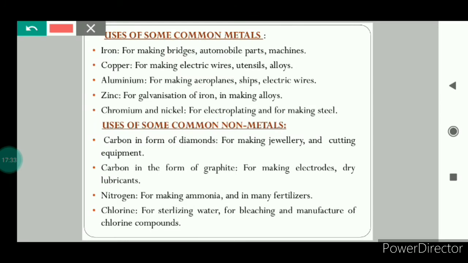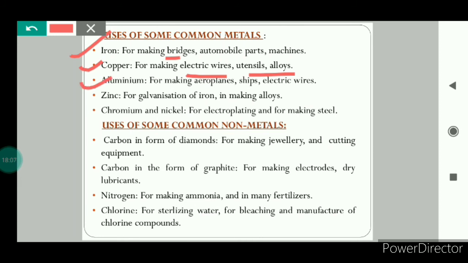Now lastly, we will see the uses of some common metals. As in the beginning, we discussed that metals are very useful for us in our day-to-day life. So let's see some uses of common metals. Iron. We know that iron is very strong, and that's why it is used for making bridges, automobile parts and machines. Copper. Copper is a very good conductor of electricity. It is used for making electric wires, utensils, alloys.